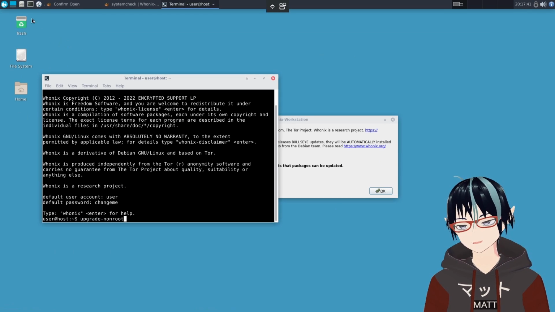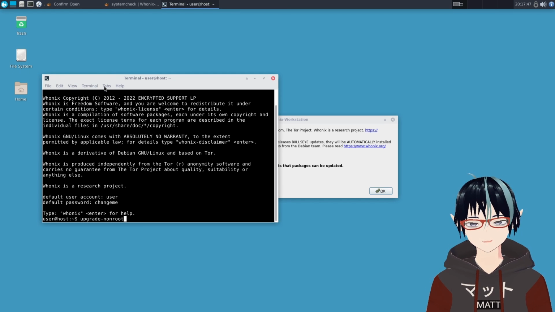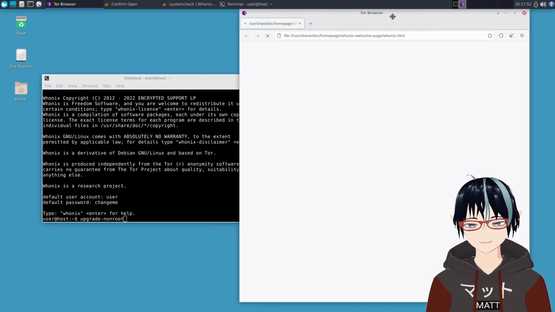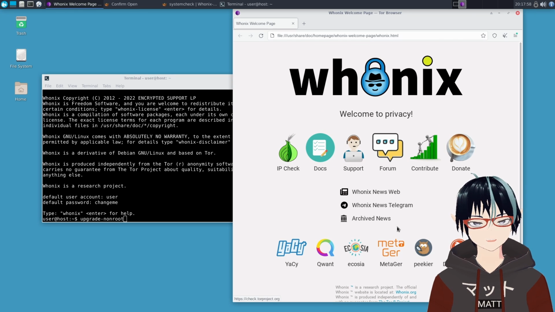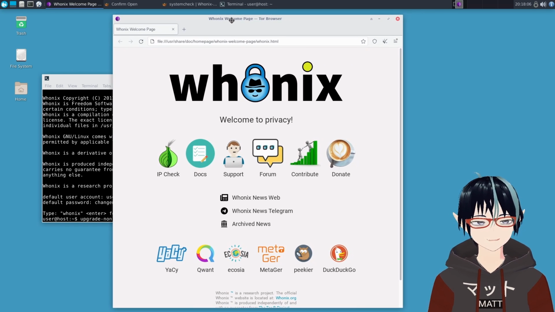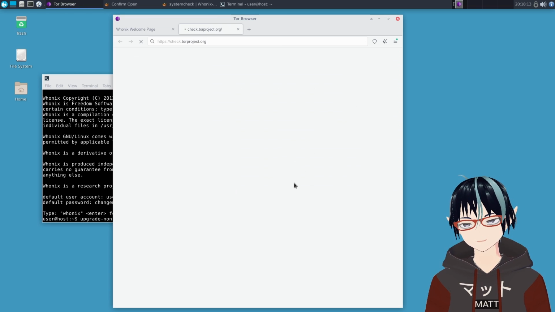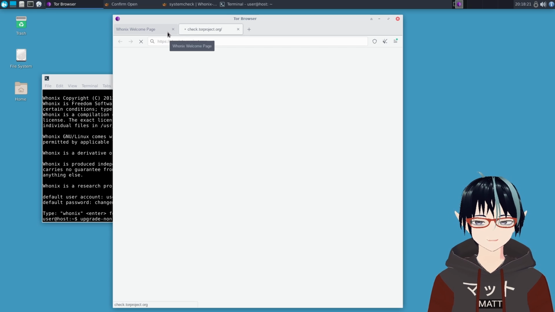And I'll open the Tor browser and give you a little look around. I covered this in a previous video, but using the Tor browser in Whonix is not the same thing as using the Tor browser as you know it, even though it looks exactly the same. You'll see here they have a custom start page, and this gives you access to a lot of Whonix's tools. And you'll notice they give you direct onion links to all the stuff that they do. Now, the other thing you have is, let's say your normal IP checking routine, check.torproject.org. Again, it's going to take a million years because this is Tor.